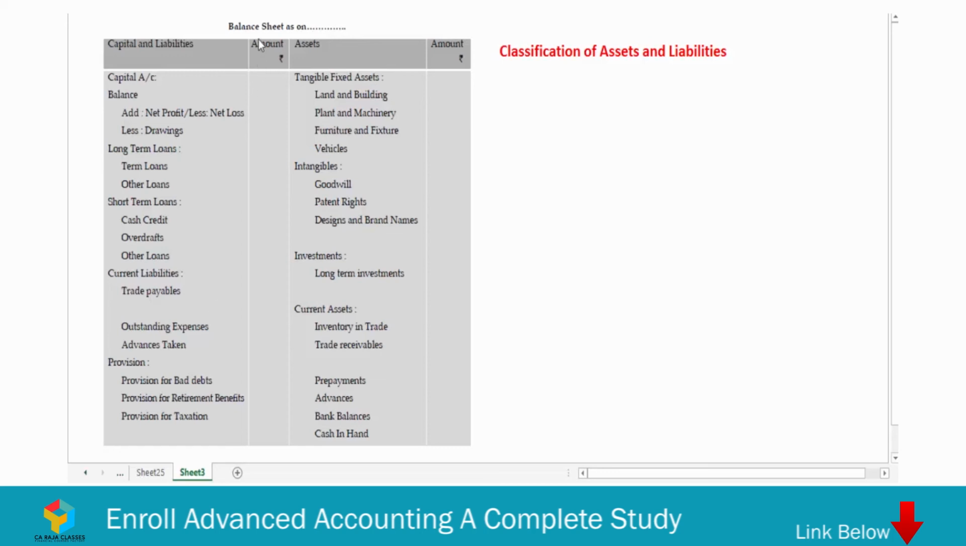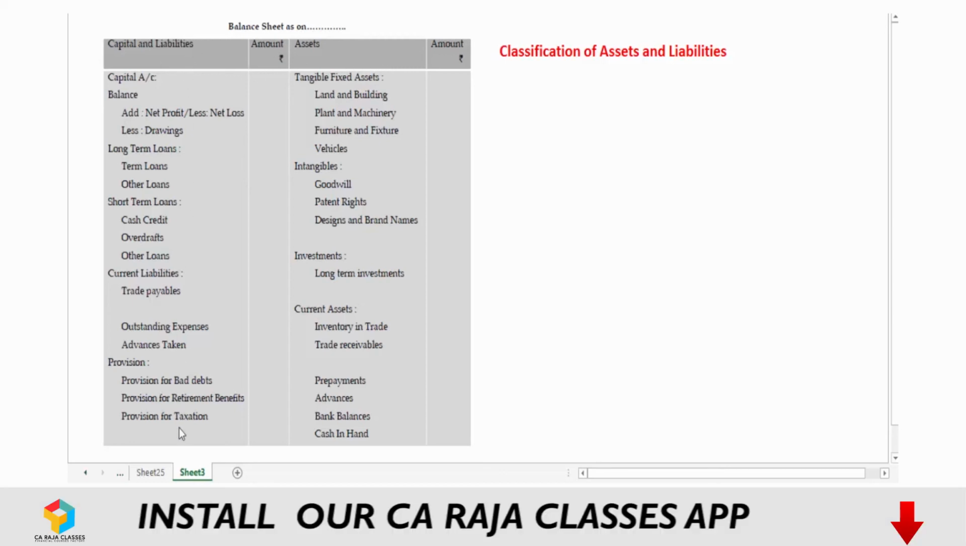And sole proprietors would generally present their balance sheet in a horizontal format, where capital and liabilities will be shown on the left hand side and the assets will be shown on the right hand side. In the balance sheet, various items have to be grouped like how it is shown here. As far as the sole proprietors are concerned, there is no hard and fast rule regarding the presentation of assets, liabilities and equities in balance sheet.